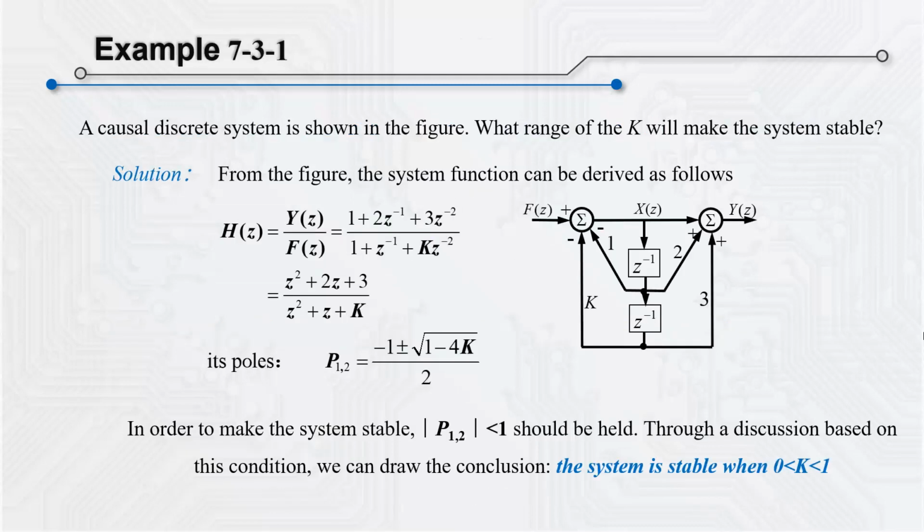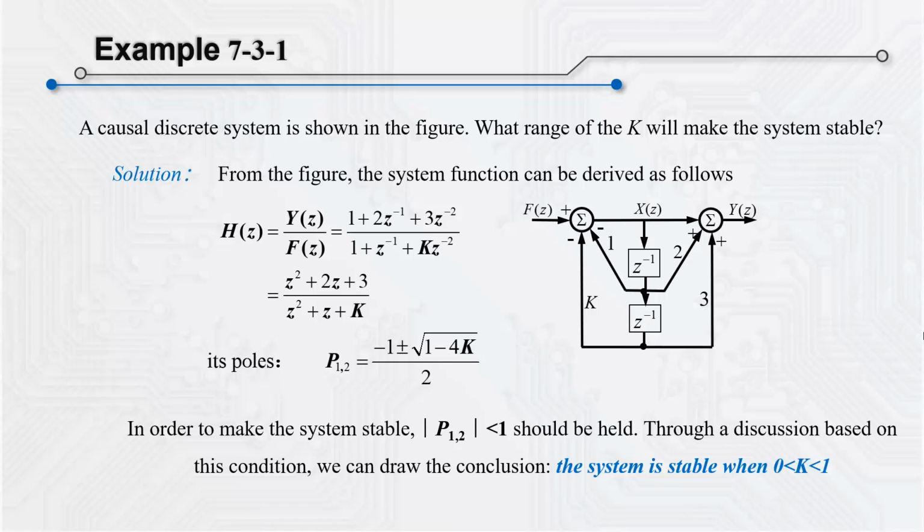Next, let's take an example to analyze whether a system is stable or not. In a causal discrete LTI system as shown in the system diagram, k is an undetermined coefficient. We want to know the range of k which will make the system stable. Firstly, we can get the system function from the diagram, where k is a coefficient in the polynomial of its denominator. Thus, k will affect the poles of its system function. Based on such a denominator polynomial, the relation between k and the poles can be solved.